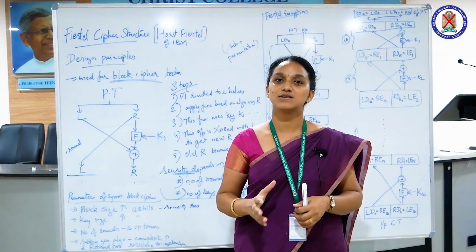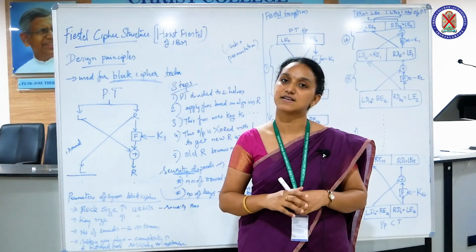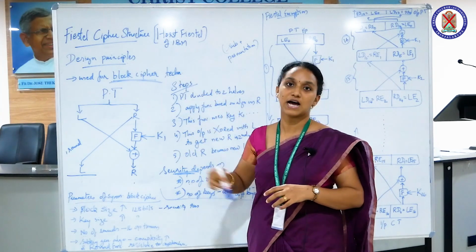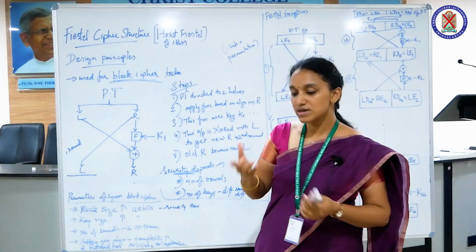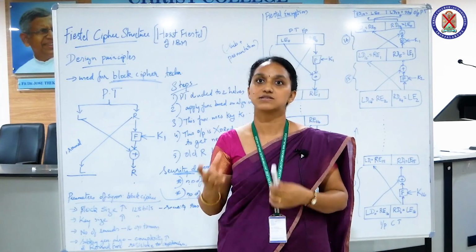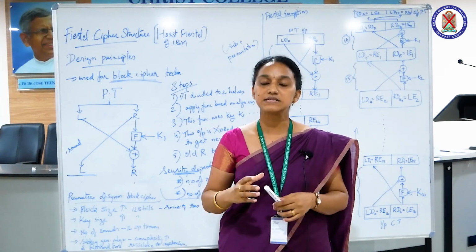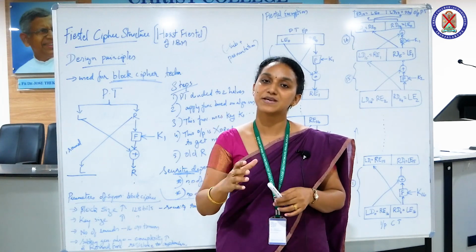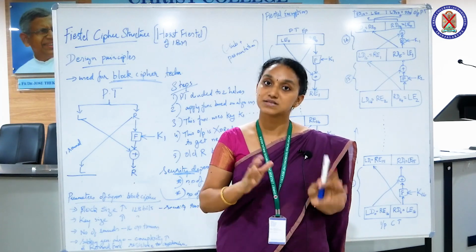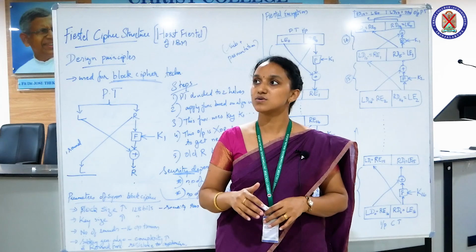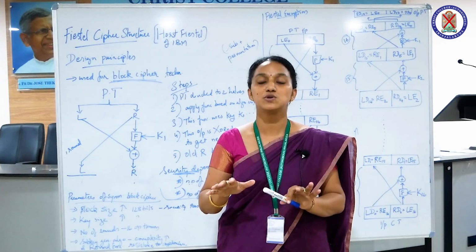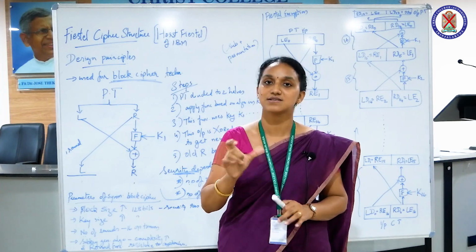Okay guys, now let's see our next topic, that is Feistel cipher structure. This was formulated by Horst Feistel of IBM. Now we have known about block ciphers and stream ciphers. So this Feistel cipher structure is typically designed for block ciphers, especially symmetric block ciphers. All the algorithms which have this common logic use this common Feistel structure.